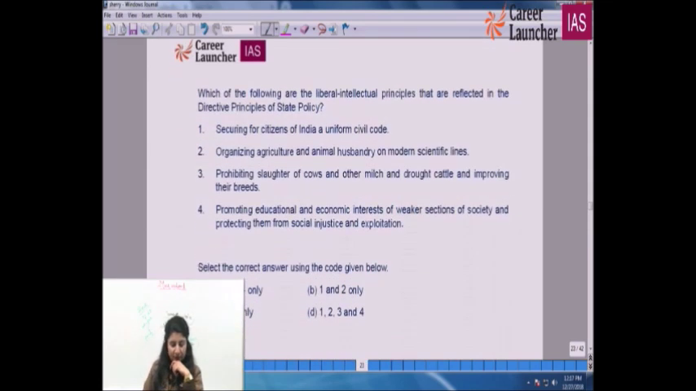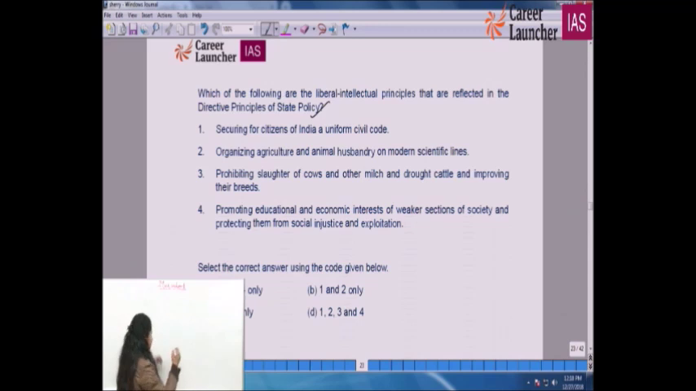Which of the following are the liberal intellectual principles that are reflected in the directive principles of state policy? Directive principles of state policy are principles given to the state, which it has to follow. Since it is the first class, I'll be taking certain basic things as well.